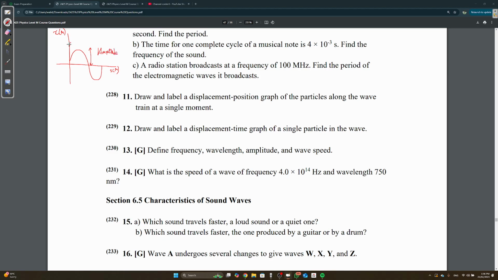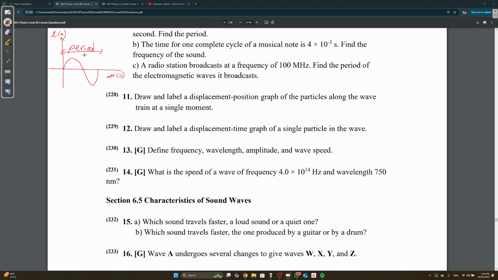What is this, the length of the wave in a displacement position graph? It's the wavelength. What if in the exam they changed it to displacement time? Displacement time, x in meters, and time in seconds. What is the length of one wave now? This is now the period.